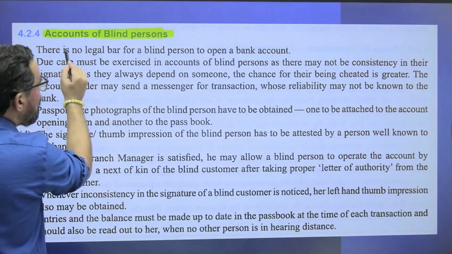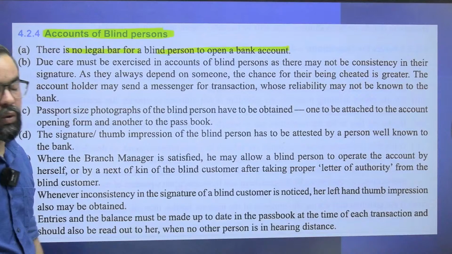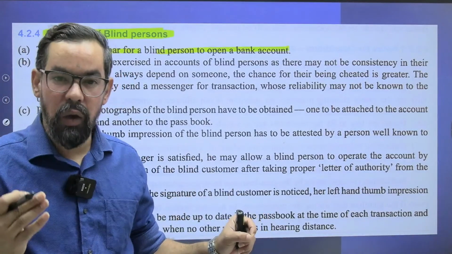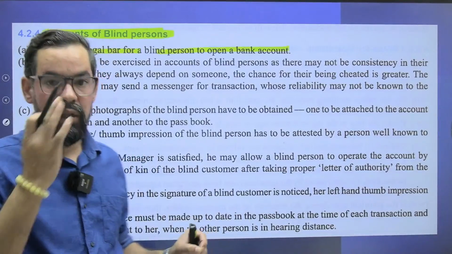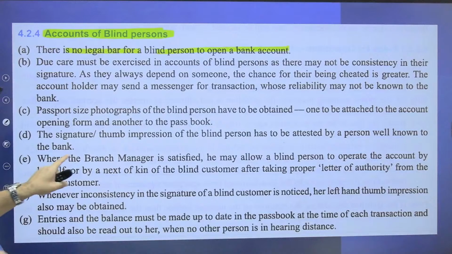Account of a blind person, okay? There is no legal bar for a blind person to open a bank account. That means if a blind person visits your bank to open an account, you cannot deny. Okay? So they do have that right. They can open their bank accounts, okay? But with some conditions. So these are the conditions.